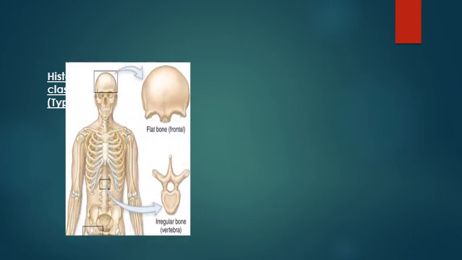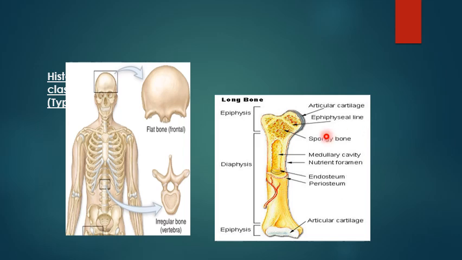Histologically, the bone is divided into two components, which are compact bone and spongy bone. Here is a diagrammatic picture. You can see here that the compact bone is present in the shaft of a long bone, while the spongy bone is present in the center of the epiphysis. So the types of bones: we have compact bone and spongy bone.